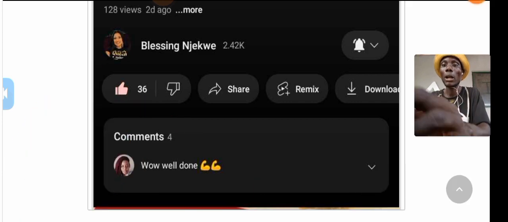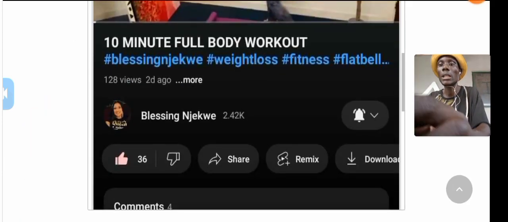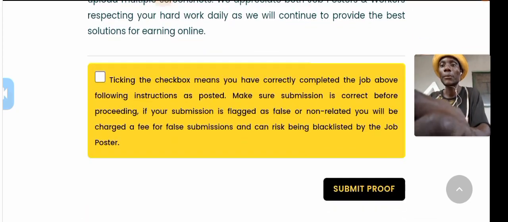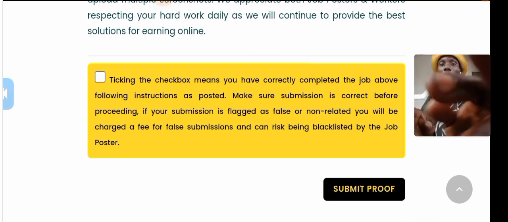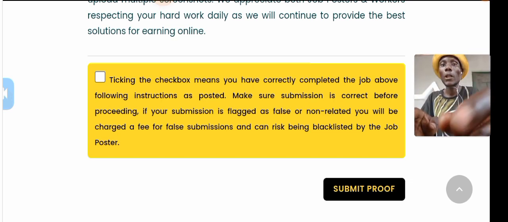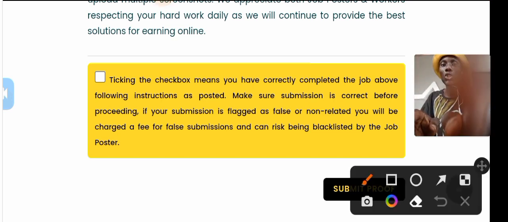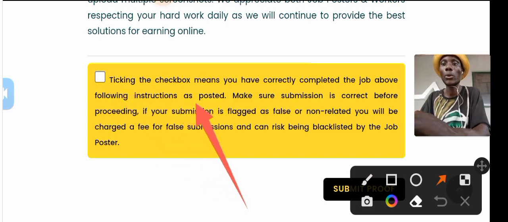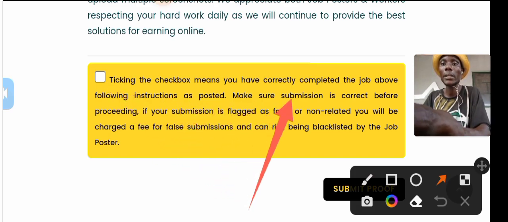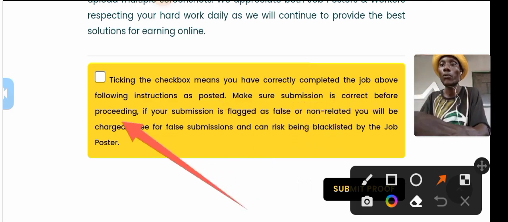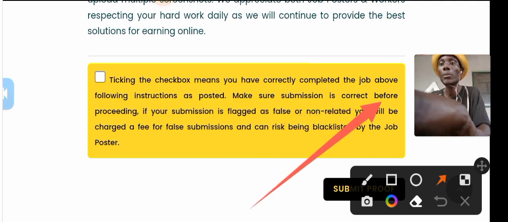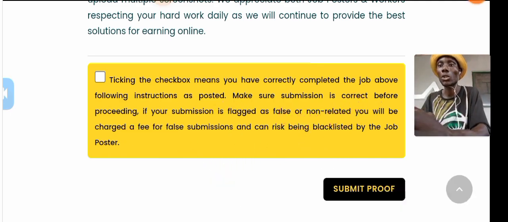Then after you have inserted the picture here, the next thing you are going to do is scroll down. Then you touch this option here. Tick the check box, which means you have correctly completed the job above. Follow instruction as posted. Make sure submission is correct before proceeding. So I will touch it. You can see that it's ticked.